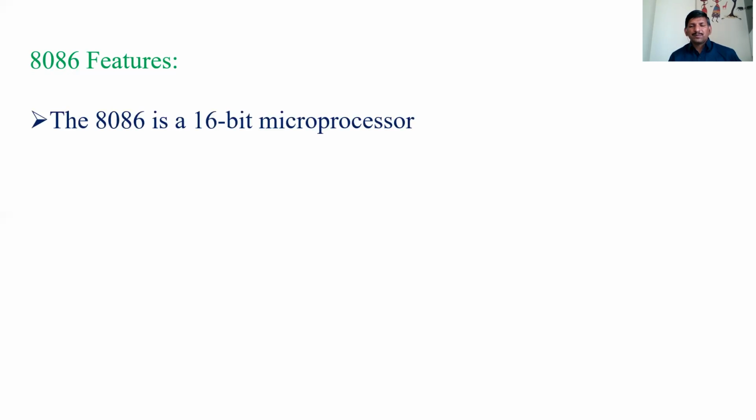So, 8086 microprocessor features. First, 8086 is a 16-bit microprocessor. The 16-bit indicates the 8086 microprocessor can add two 16-bit numbers at a time in a single cycle, or it performs arithmetic, logical, and control operations on 16-bit information.